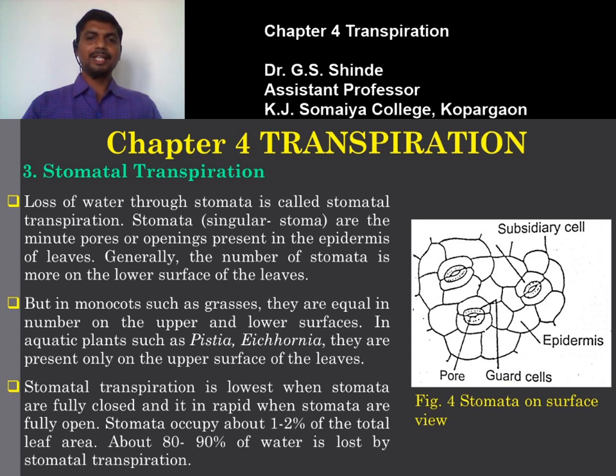So the stomata are present on the surface of the leaves. In figure 4 we can see the stomata present on the leaf surface. Stomatal transpiration is lowest when the stomata are closed during night time, and when the stomata are open the transpiration is rapid, and about 80 to 90% of the water loss takes place through stomatal transpiration.